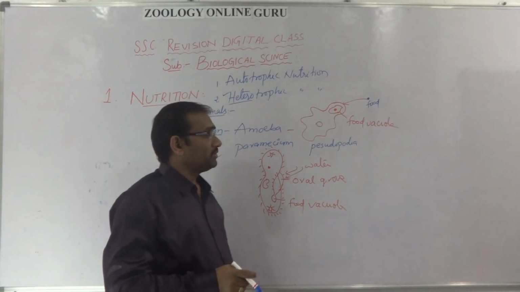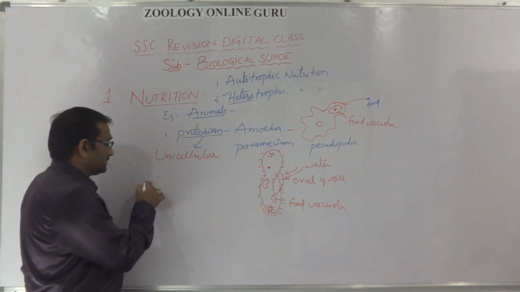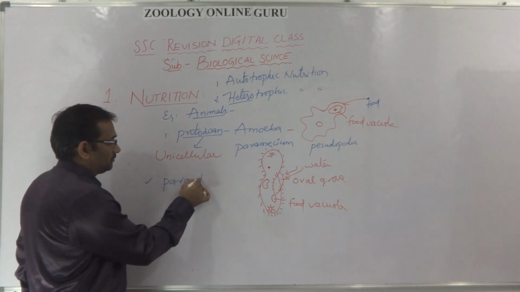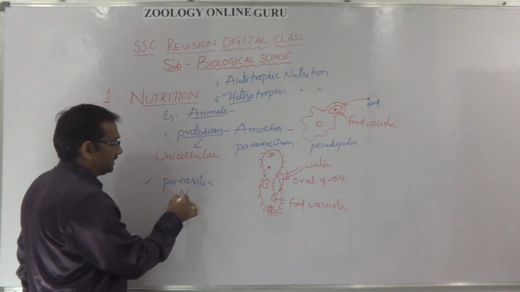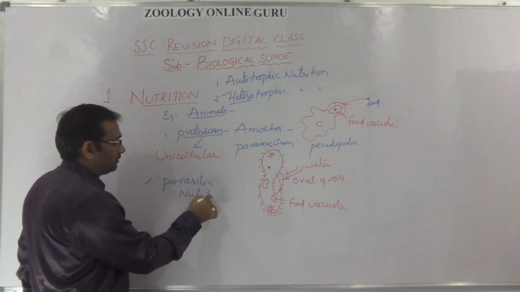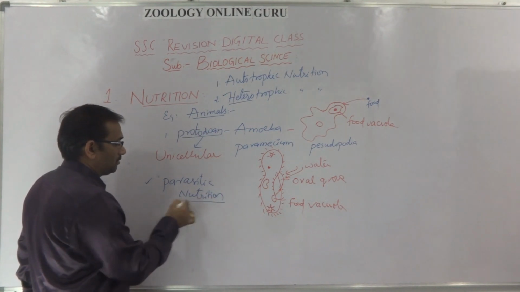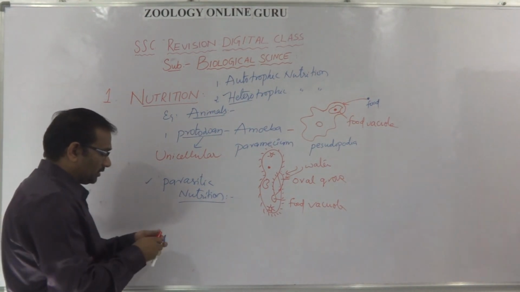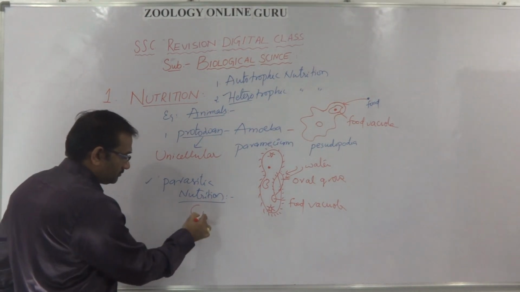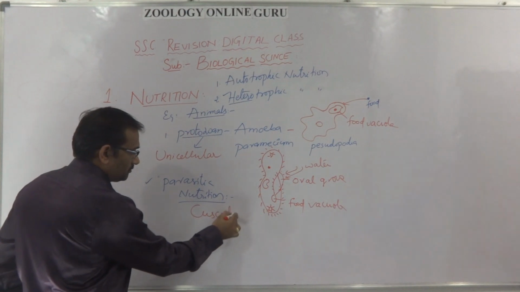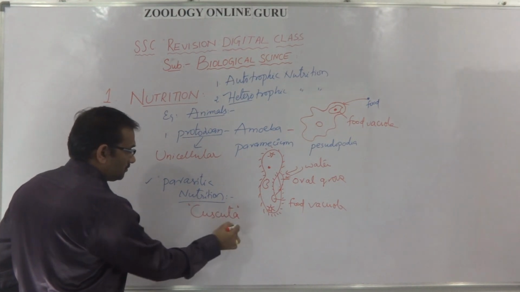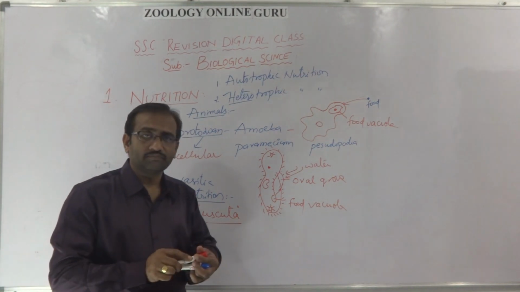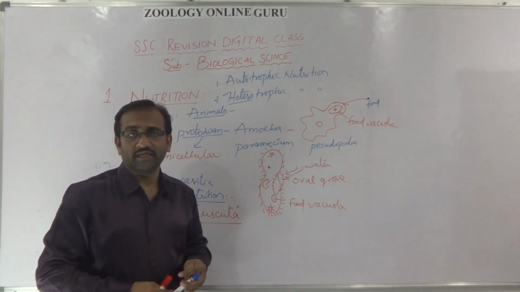Next, coming to the parasitic nutrition in the plants, especially Cuscuta. Cuscuta is a plant, but it is a parasitic plant.